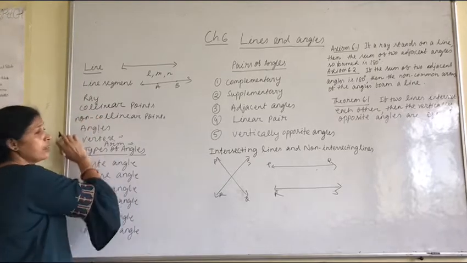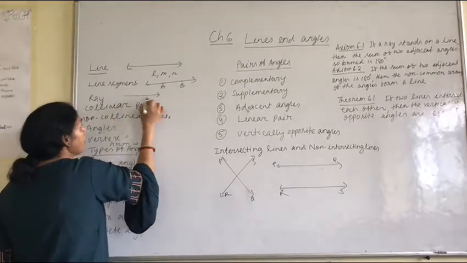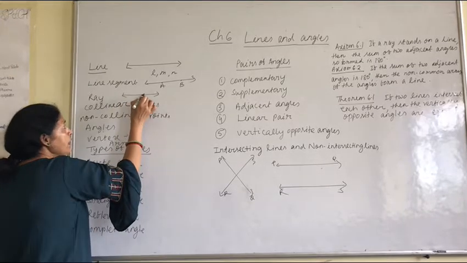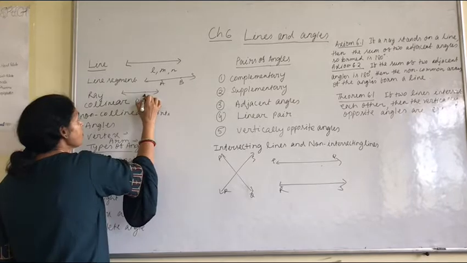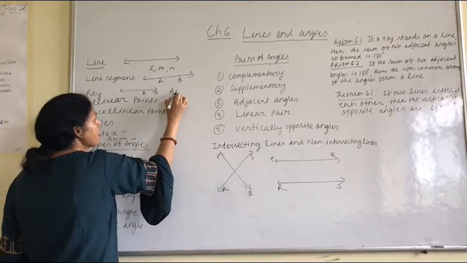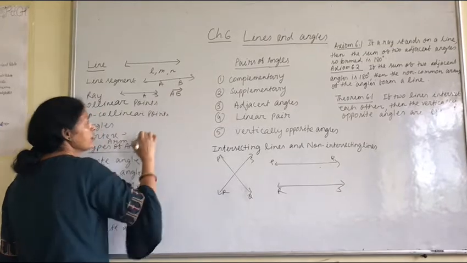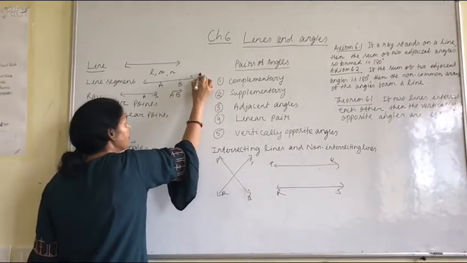Then ray. A ray is part of a line. It has one end point. Suppose this is A and this is B. It is denoted as AB, like that, and the line segment is denoted as AB.